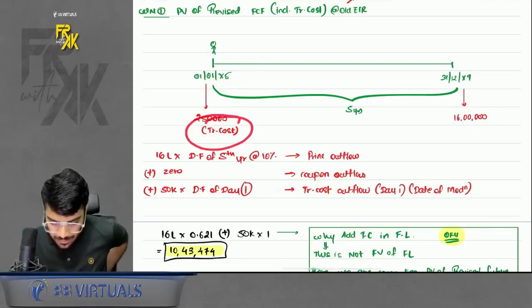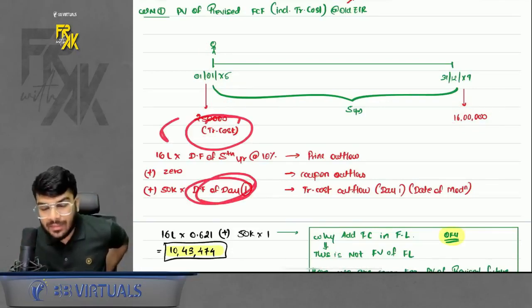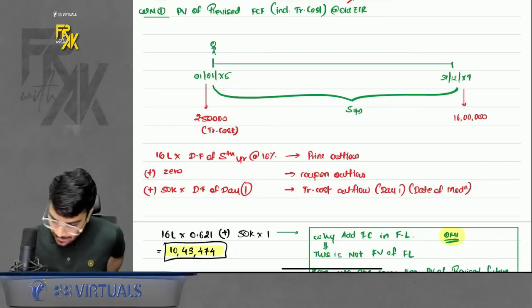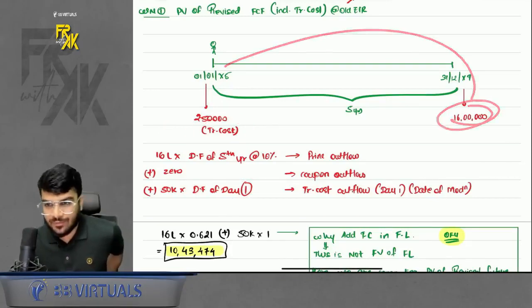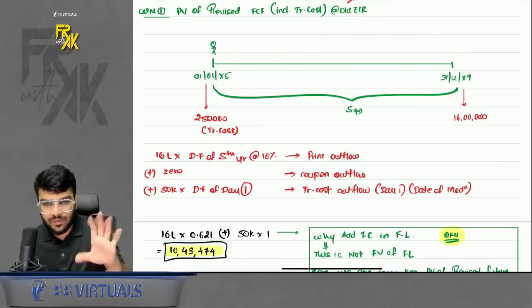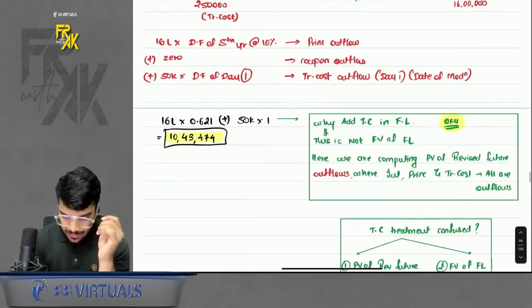Because TC is incurred on day 1, don't apply any discounting factor, or apply the factor of 1. Because it is incurred on day 1, and this you are incurring after 5 years from the date of modification, right? So apply the discounting factor of the 5th year at the rate of 10%. So you will get this present value.